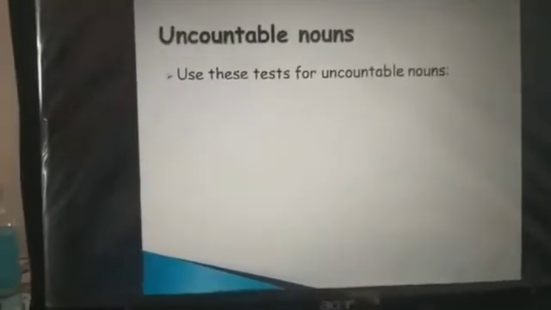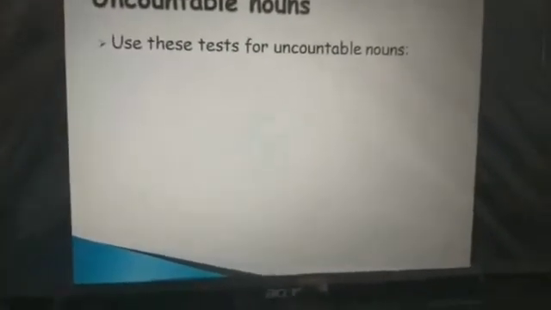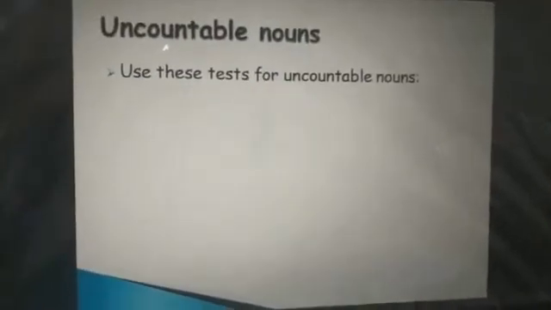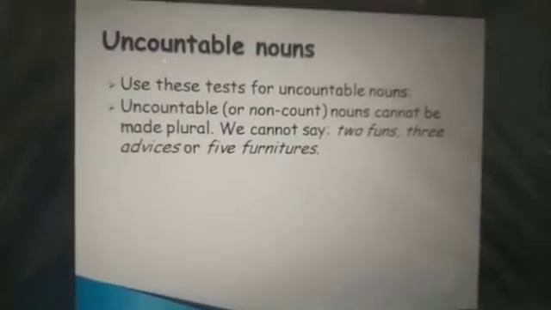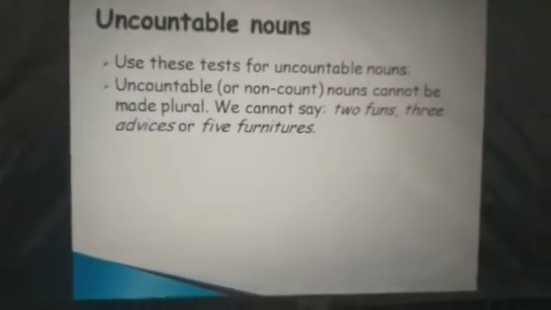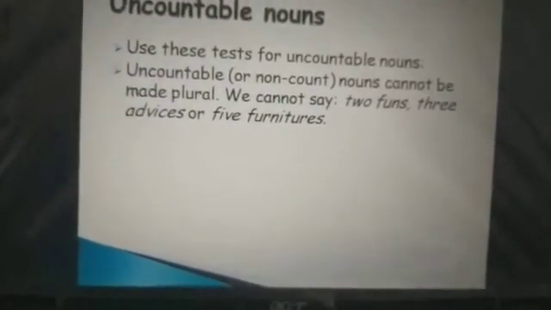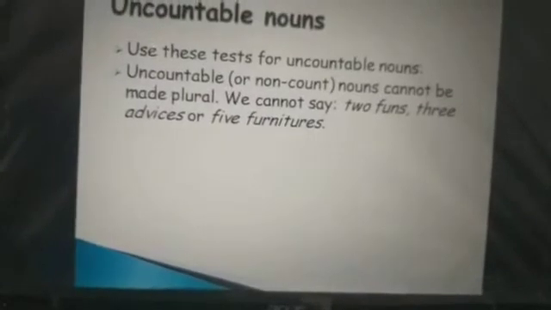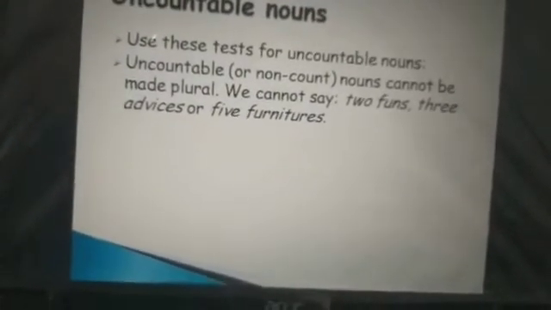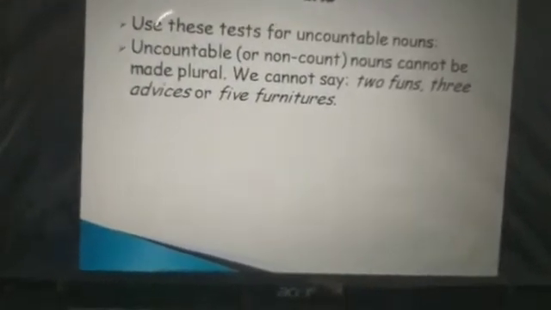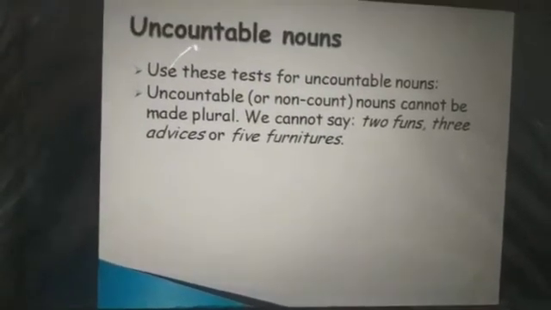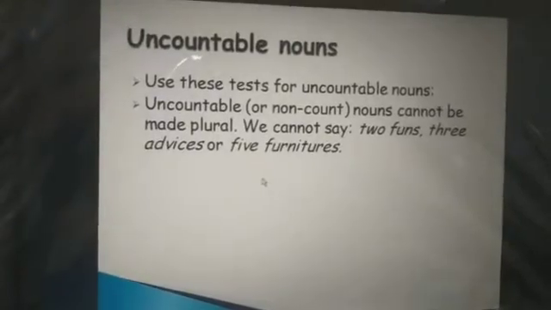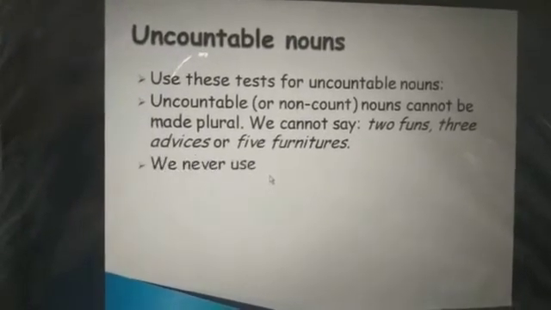Uncountable nouns. We use this test for uncountable nouns. Uncountable, or we can say non-count, means we cannot count them. The nouns cannot be made plural. We cannot say two funds, three advices, or five furnitures.